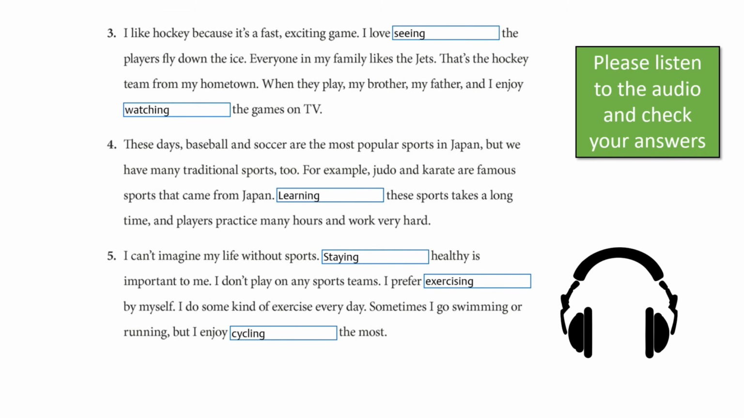5. I can't imagine my life without sports. Staying healthy is important to me. I don't play on any sports teams. I prefer exercising by myself. I do some kind of exercise every day. Sometimes I go swimming or running, but I enjoy cycling the most.